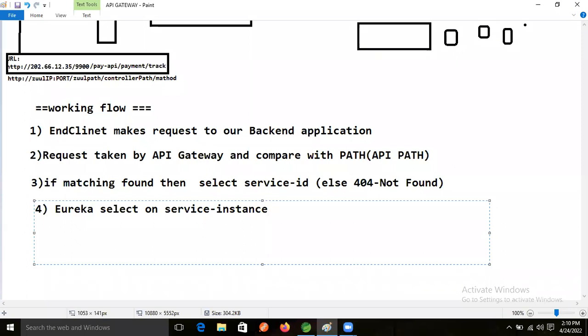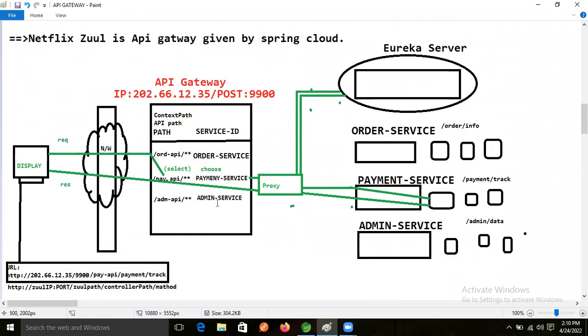If we are selecting a microservice, it means a service instance only, right? Service instance by the given service ID. What service ID are we giving?